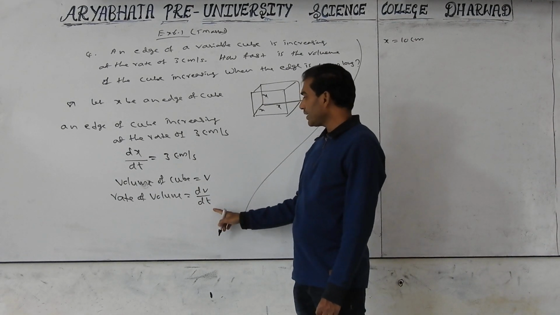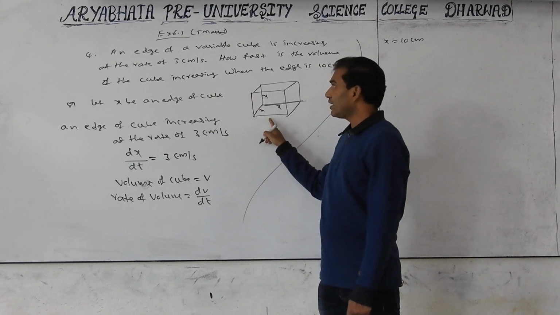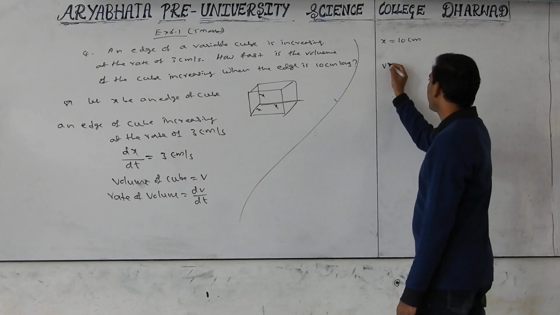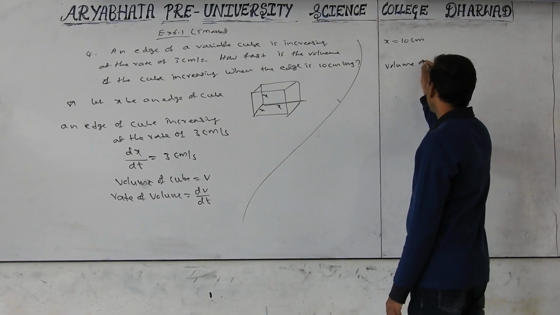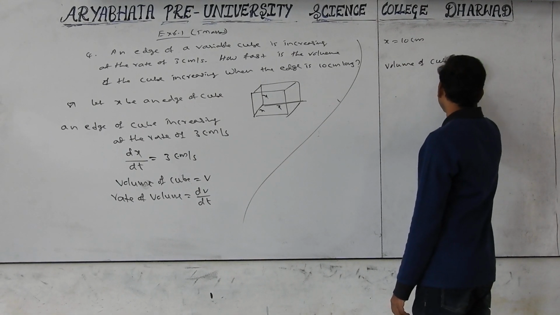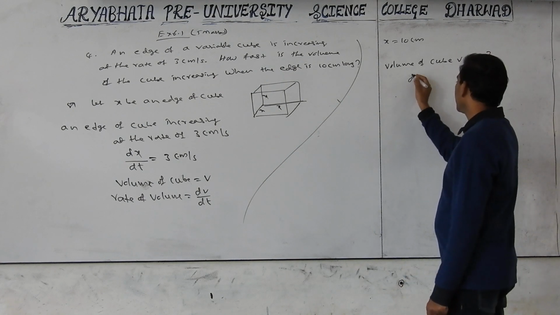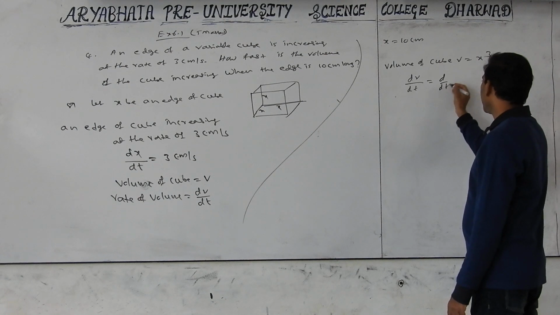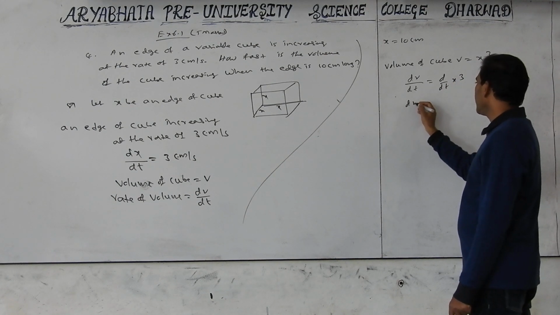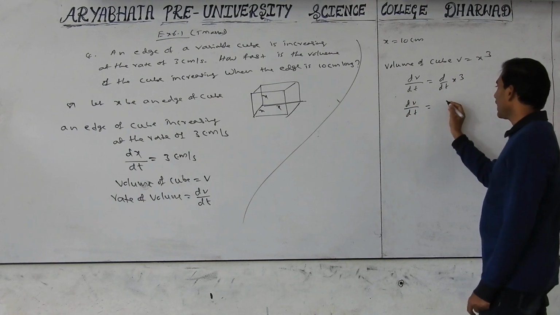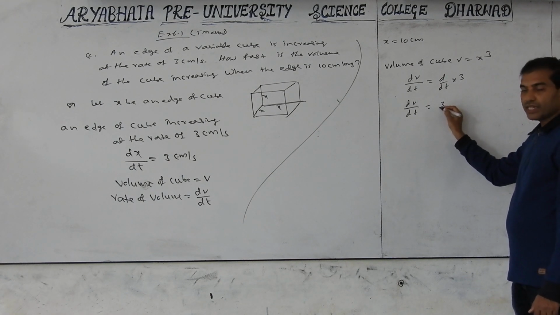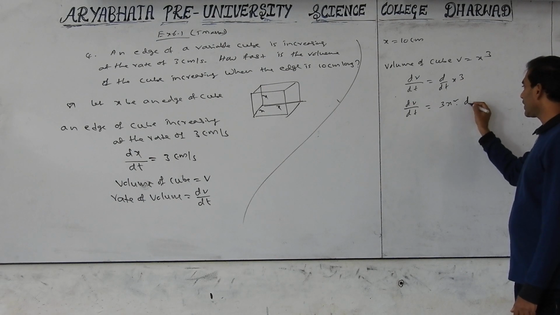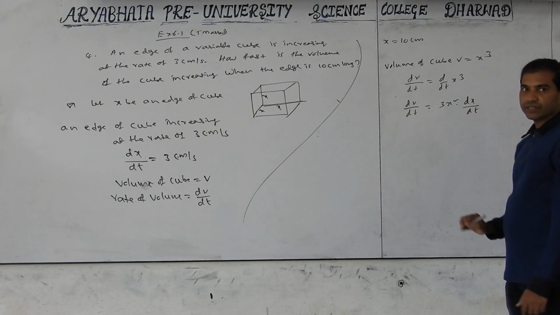To find dV by dt, what is the formula for the volume of a cube? V is equal to x cube. dV by dt equals d by dt of x cube, which is 3x square into the differentiation of x with respect to t, dx by dt.